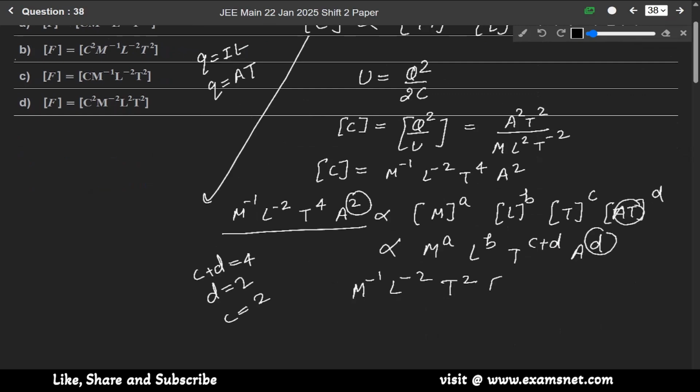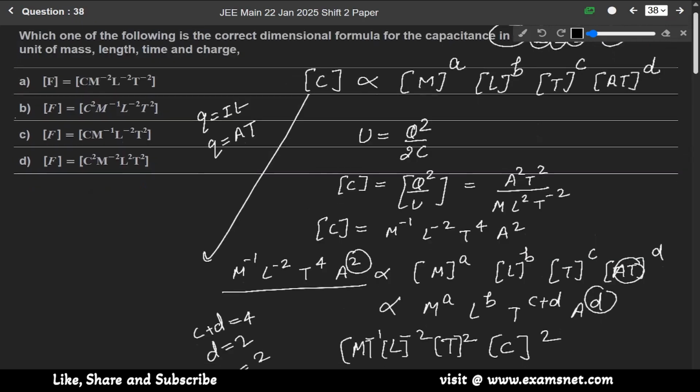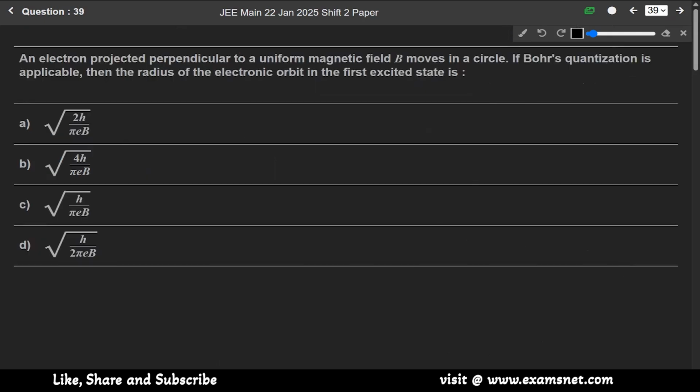AT is basically the charge C. So C2. So our dimensions are M minus 1, L minus 2, T2 and C2, which means option B is the correct answer. Okay. Option B.